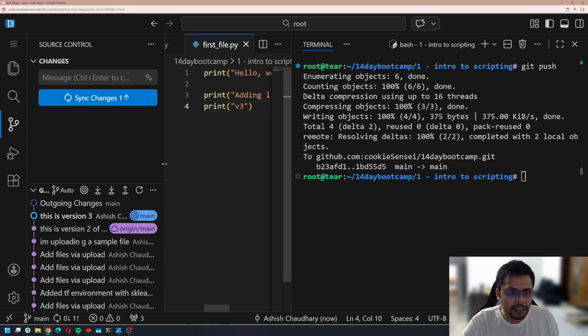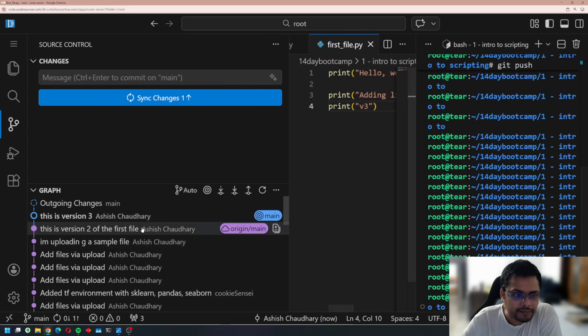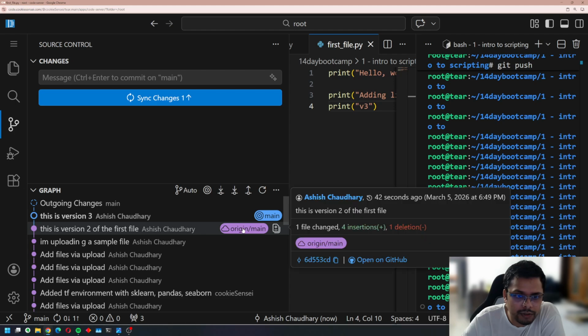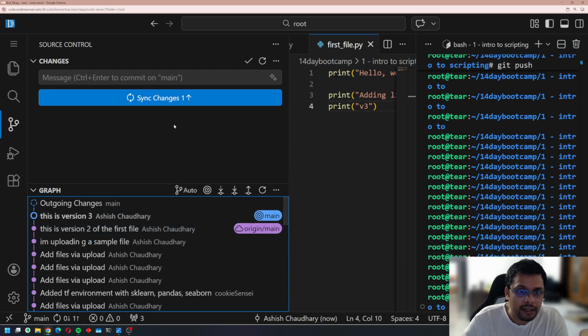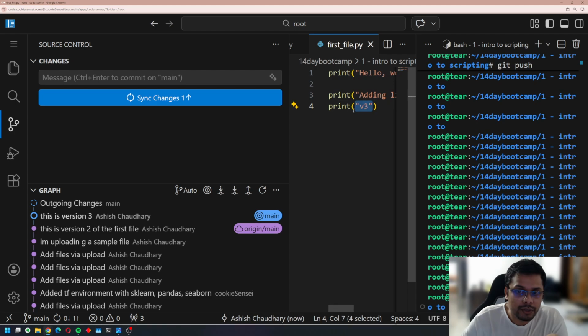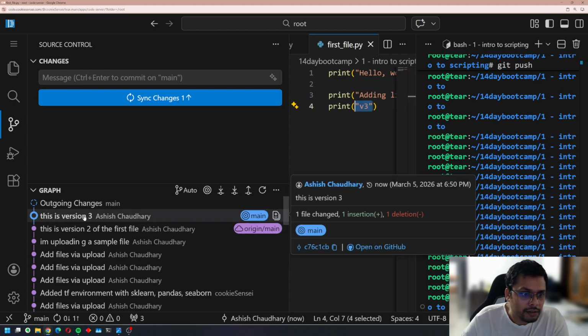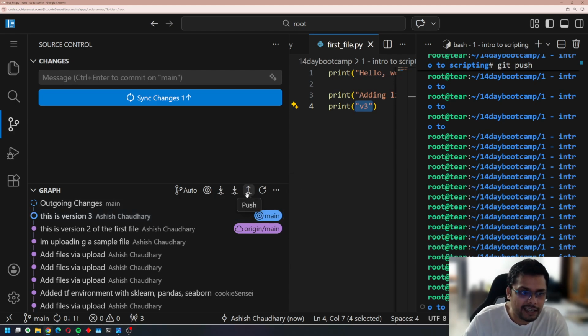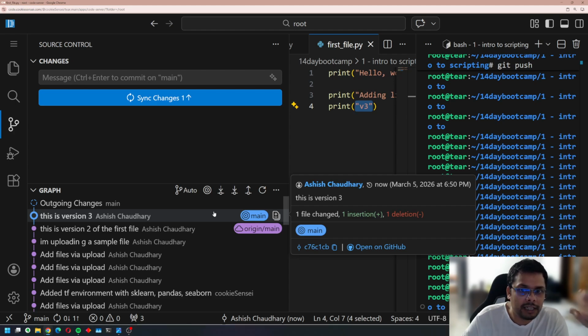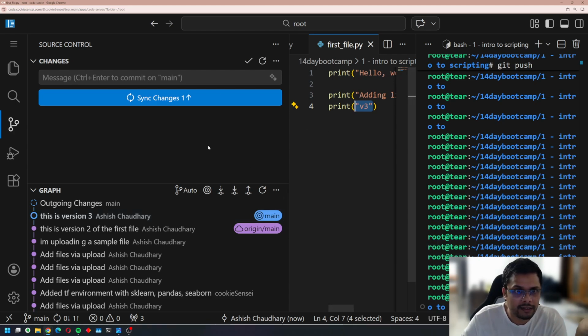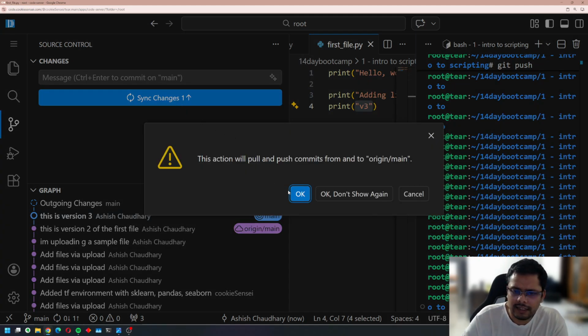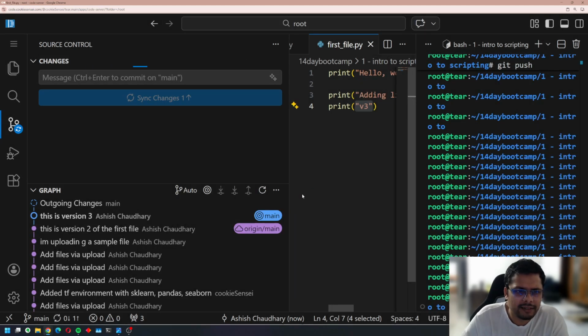If I expand it a little bit, you will see this is version 2 of the code. The first file that exists on GitHub has version 2, and right now I'm on version 3, V3, as you can see over here. So version 3 is on the main. I need to sync these changes. I need to let GitHub know that I have made some changes locally and I want you to store those changes as well. So I'm just going to sync the changes, as simple as that.